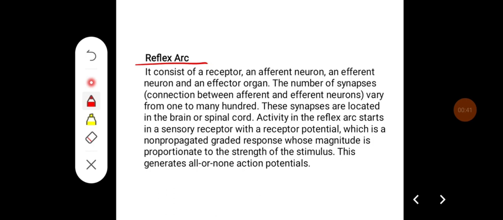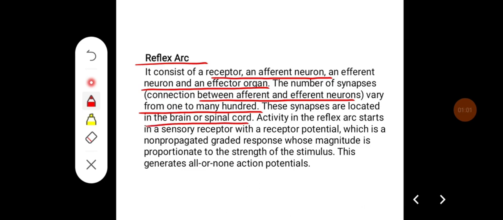Reflex arc. It consists of a receptor, an afferent neuron, and an effector organ. The number of synapses, that is the connections between afferent and efferent neurons, varies from one to many hundred. These synapses are located in the brain or spinal cord.